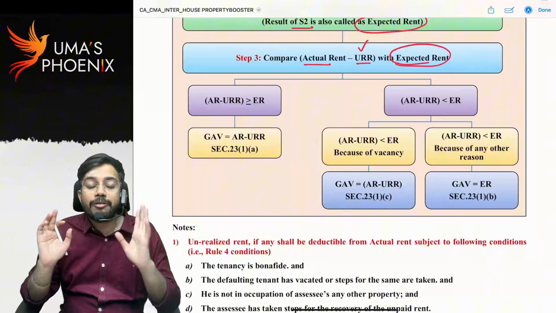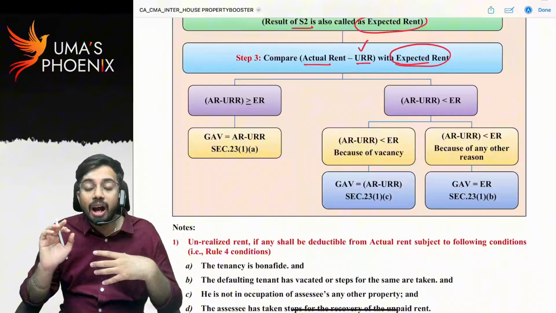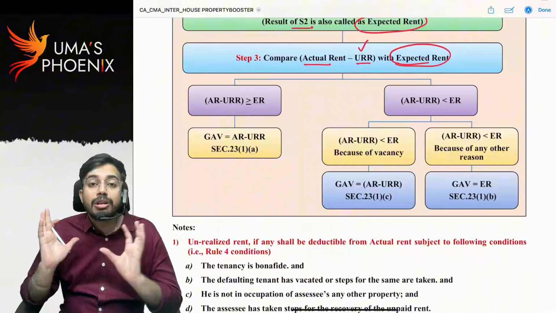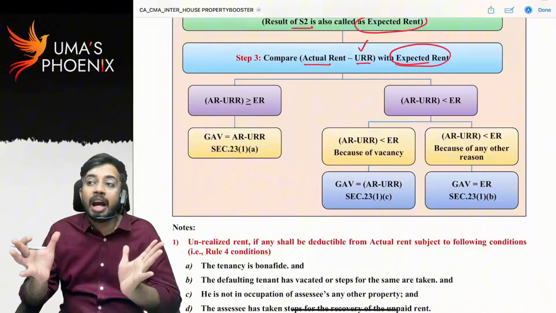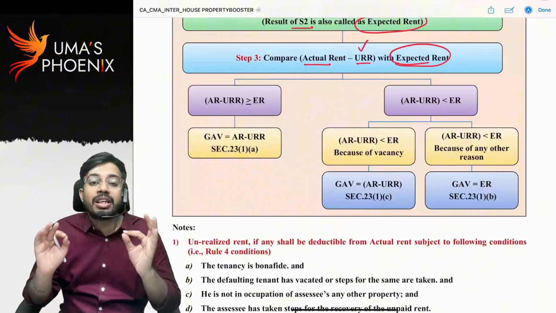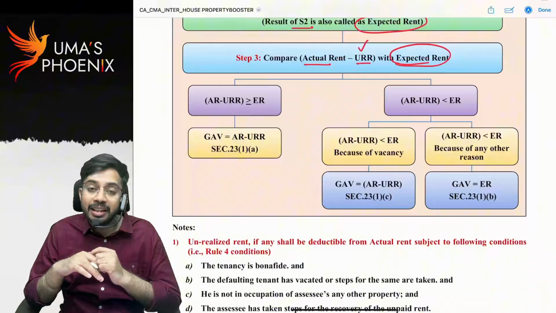When I went to my flat to ask him for 5 months of rent, he shouted at me and came to beat me, but somehow I escaped. So 5 months rent he did not pay me. I could not get it from him. That rent could not be realized. Whatever rent could not be realized from the tenant, that we call unrealized rent.